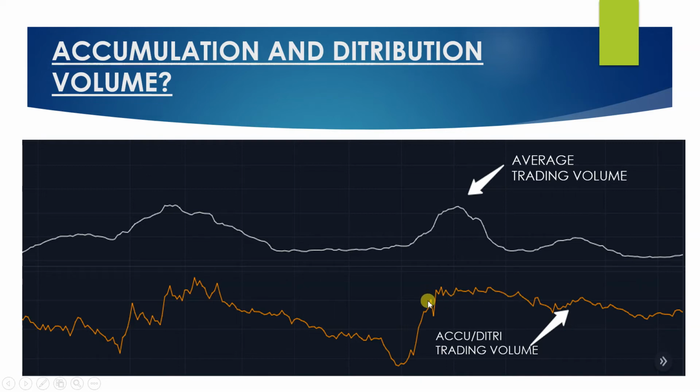You see the steepness upside, and you see the steepness here. What does it mean? This steepness is telling that the buyers are aggressive, and even this steepness is saying that buyers are aggressive. But the steepness of this volume line and this volume line has a huge difference.